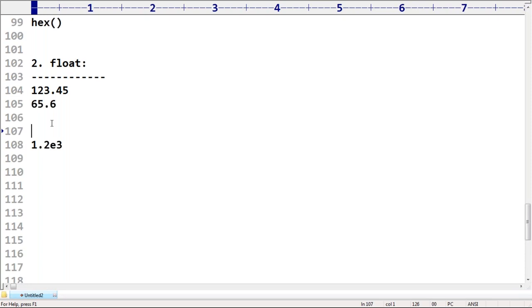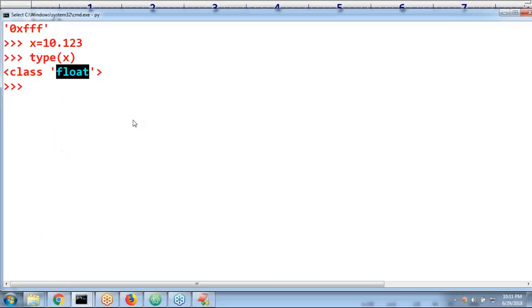Floating point values can be represented in this style also. For x is equal to 1.2E3, the value of x is 1200.0. Here, the number of digits before and after the decimal point has no restrictions.